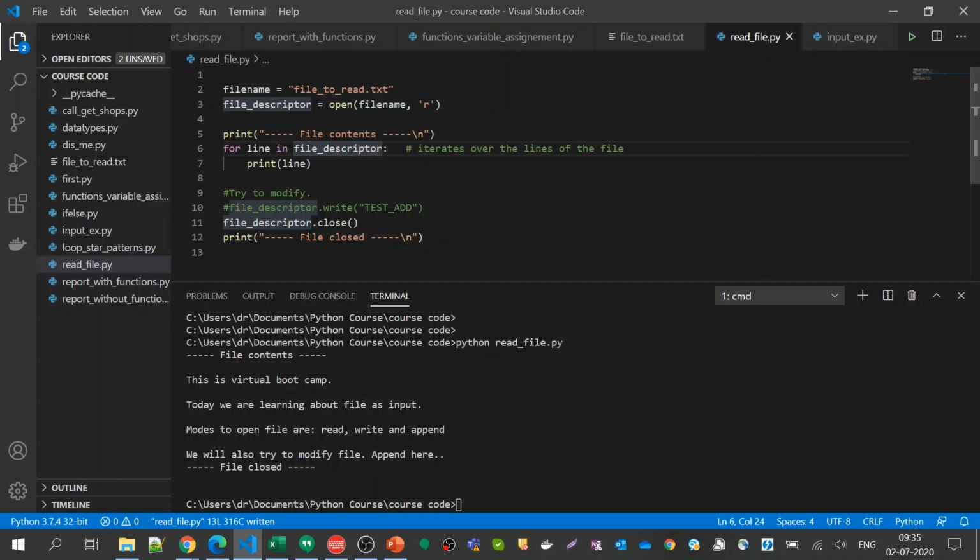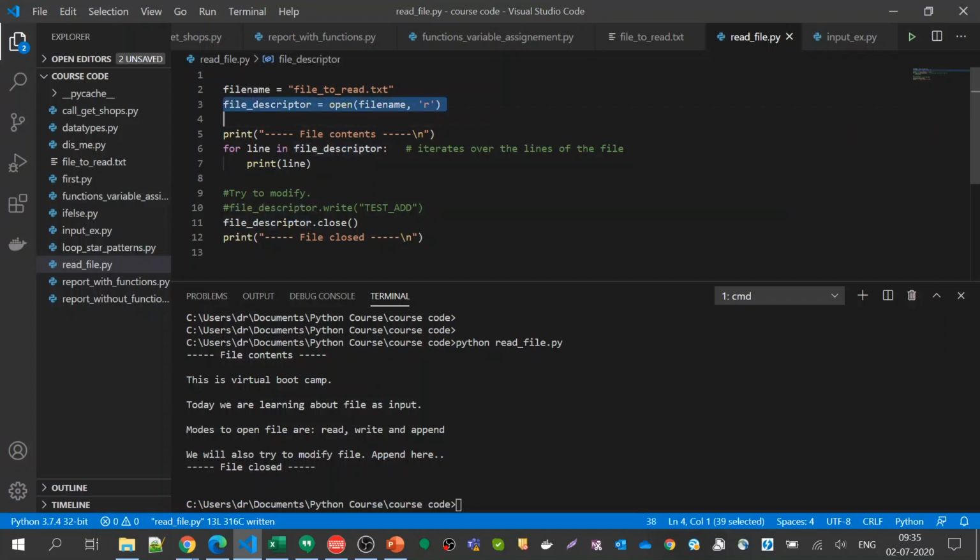By default the iterator is defined to go line by line. You can also go character by character, or you can even read a full file in one shot. That is also possible. We can explore that in your free time, or whenever there is a requirement, just Google and find out how things are done. And the core idea we should not forget.